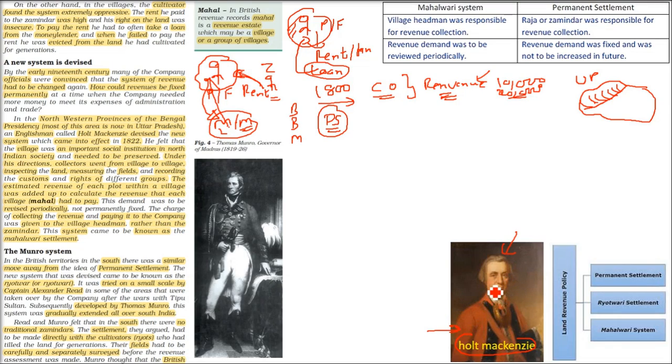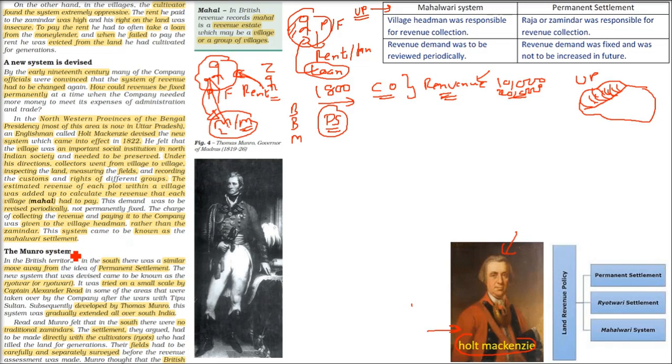I am talking about Mahalwari. Whenever you talk about Mahalwari, it's Holt Mackenzie. Now he was here, the upper part of Bengal. So Mahalwari, as I said, this is the upper part, Sanyukta Prant or the United Provinces, which is today called Uttar Pradesh. Uttar Pradesh was United Provinces earlier.